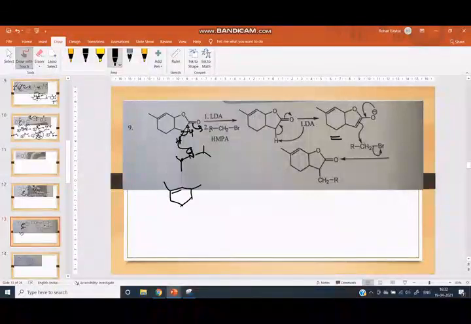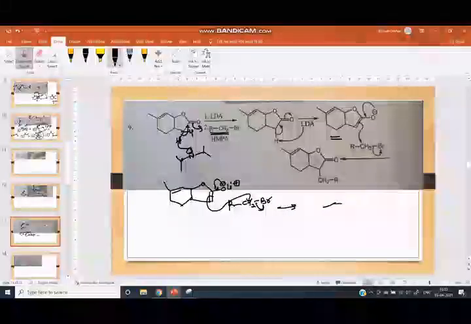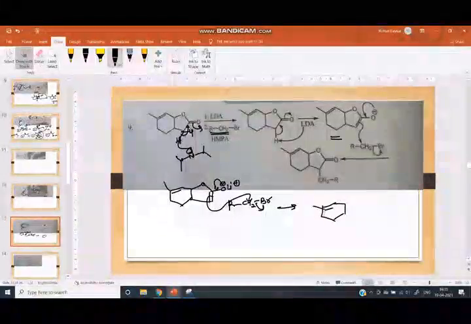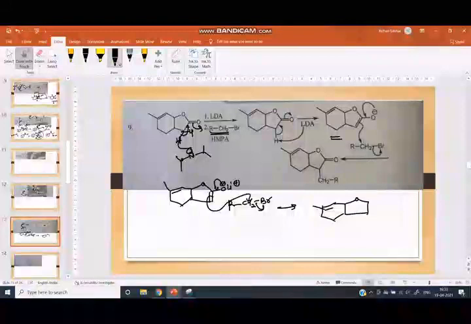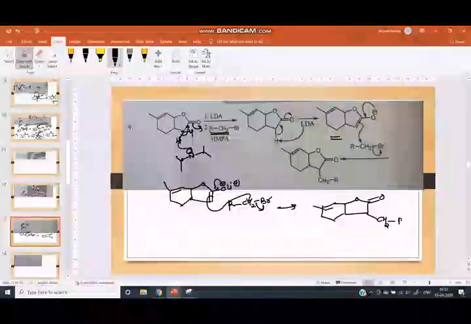This is the enolate, O minus Li plus. The second reagent is RCH2Br. It attacks this carbon. Br is eliminated and we get here the carbonyl group, here is the CH2, here is the R.